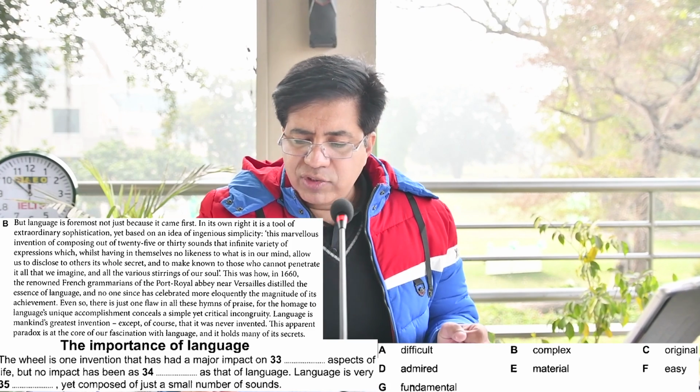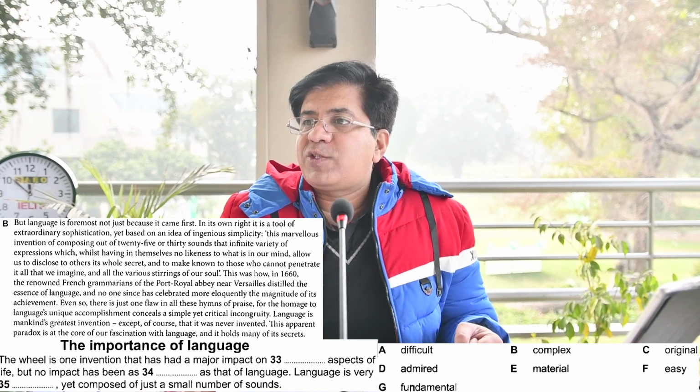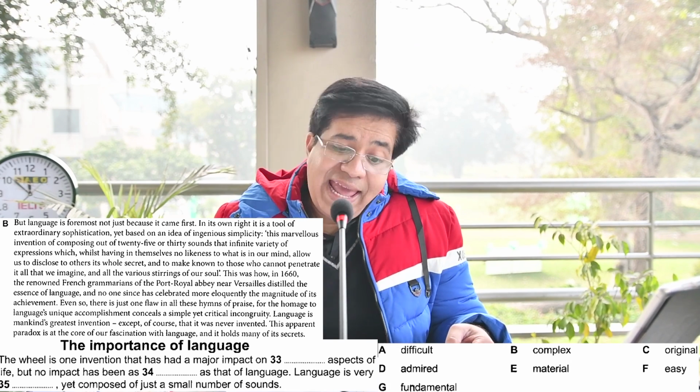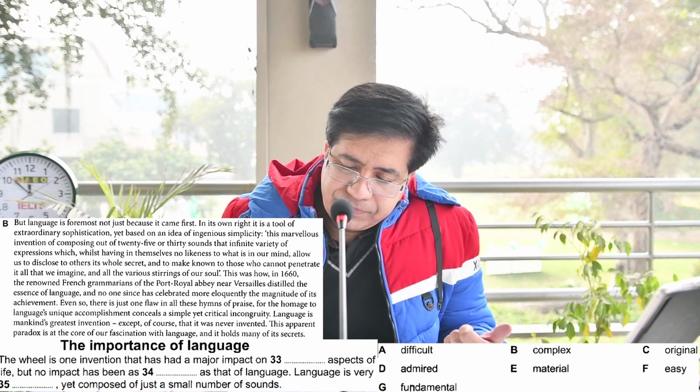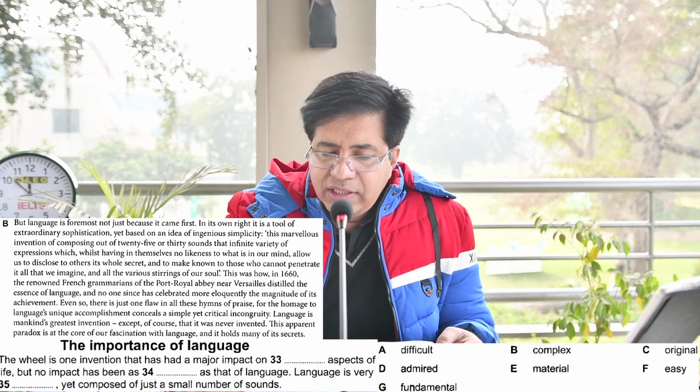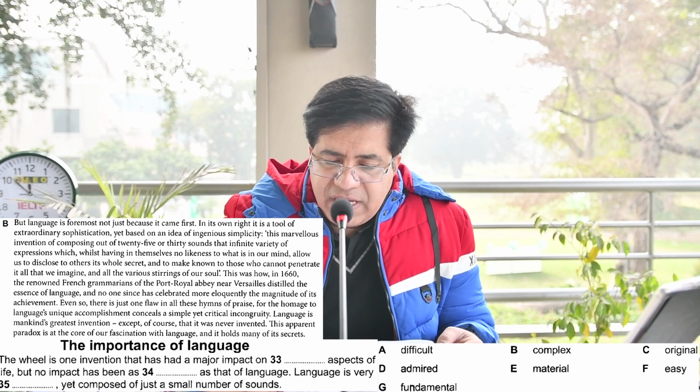Expressions, they use the word infinite variety of expressions. That makes it complex. Infinite variety of expressions. So for this, option B, complex.